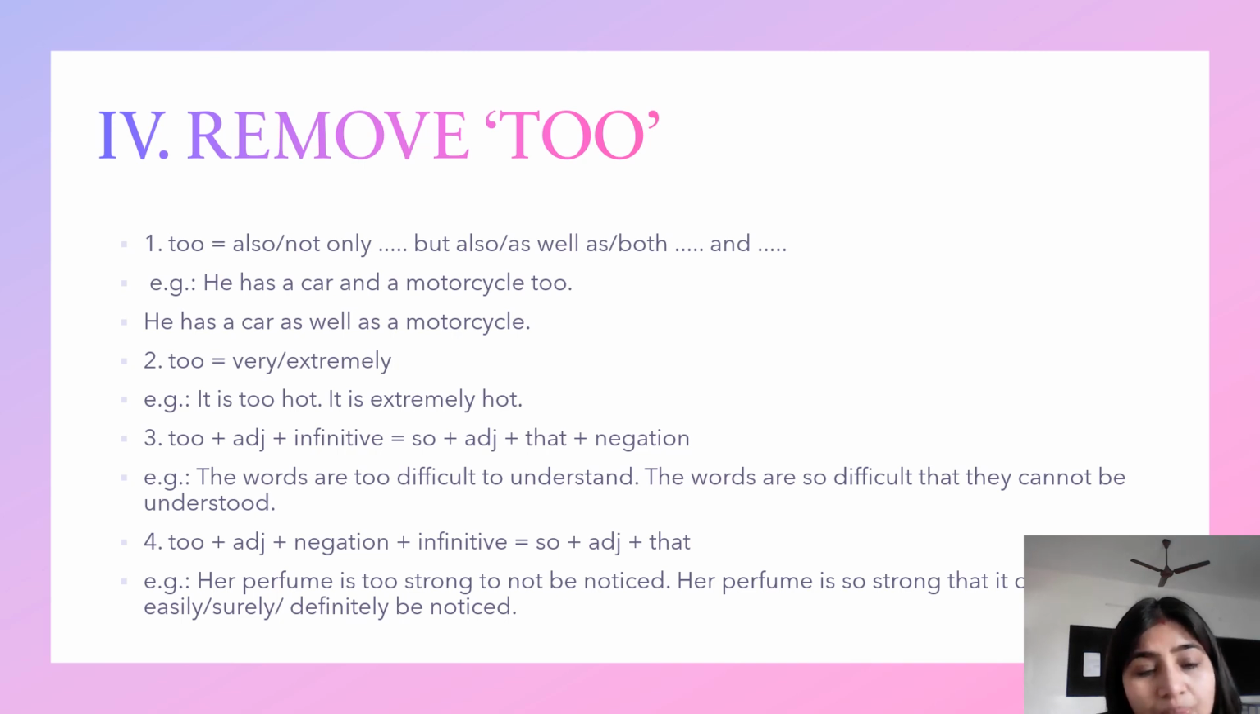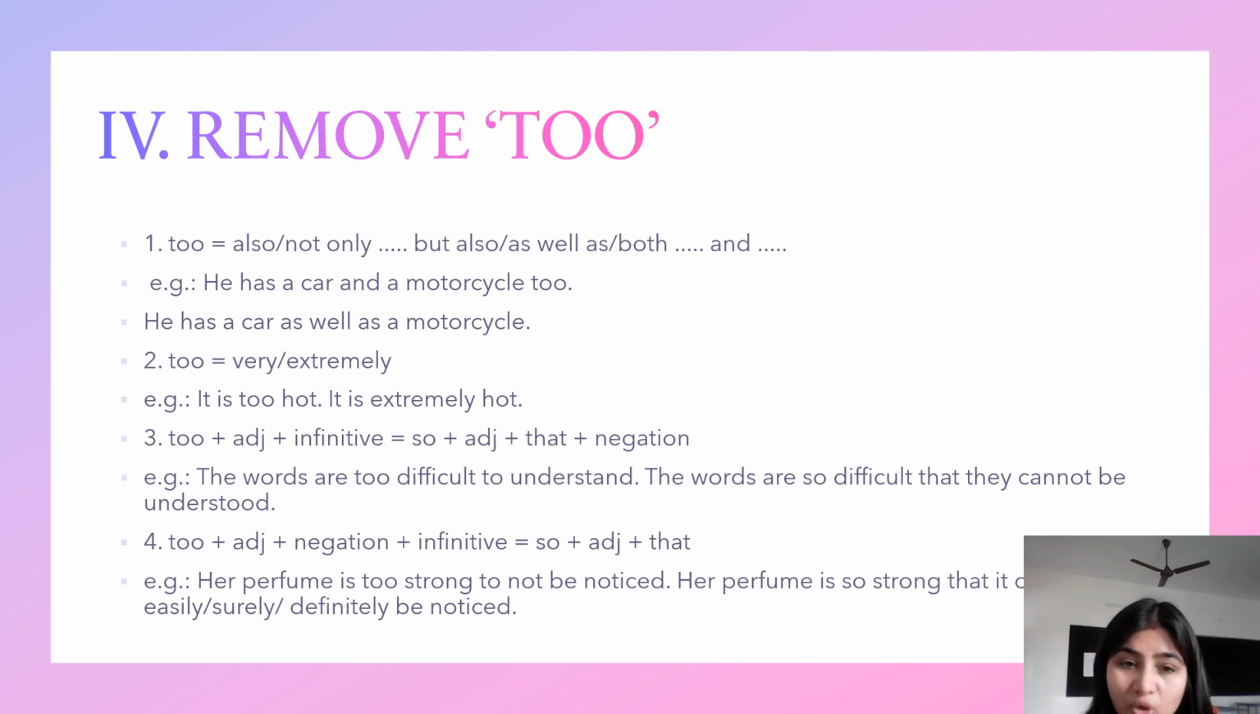Okay. So the third example, the words are too difficult to understand. So we can say the same sentence by saying this: the words are so difficult that they cannot be understood. So in your exams, you might get the question in either way. If they ask you, the words are so difficult that they cannot be understood, change the sentence using too. So how do you say that? The words are too difficult to understand.